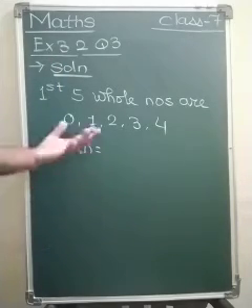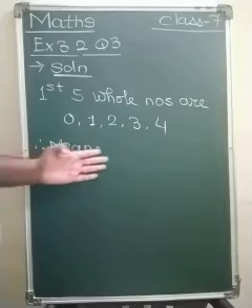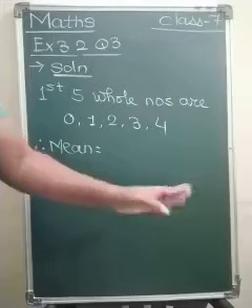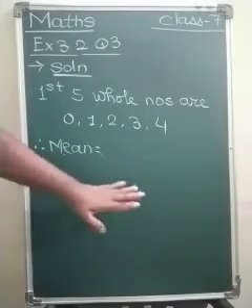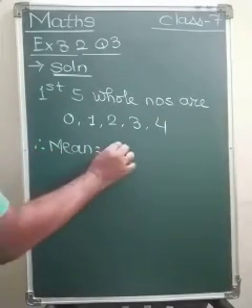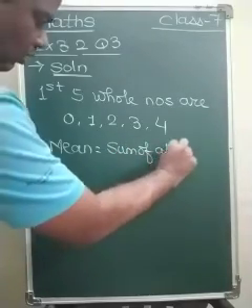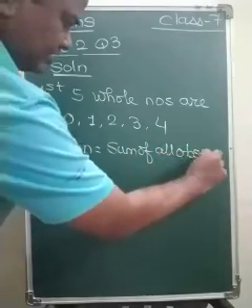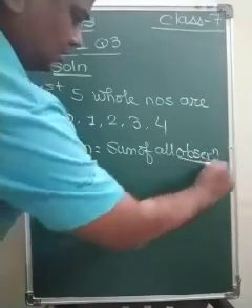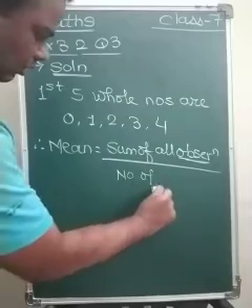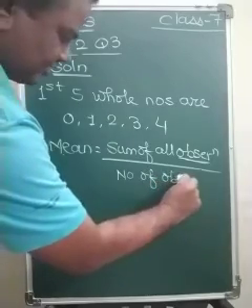Make it a habit that whenever you start solving the sum, if a formula is there, write down what the formula is, then solve the sum. Mean equals to sum of all observations divided by number of observations.